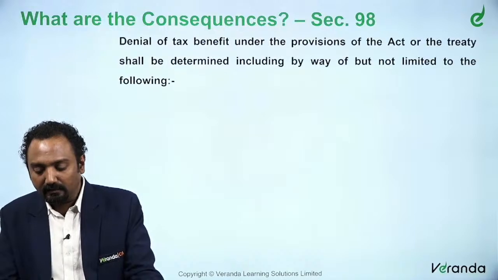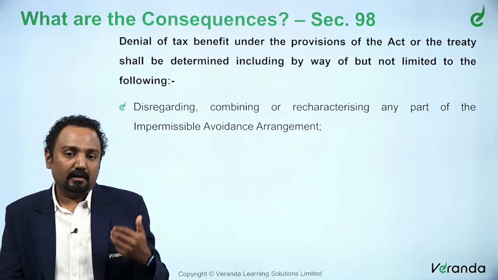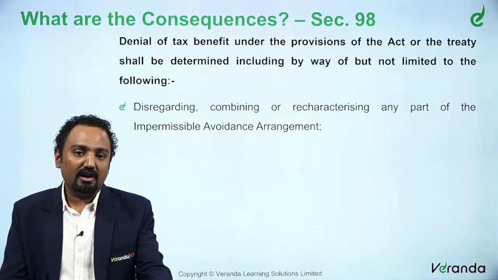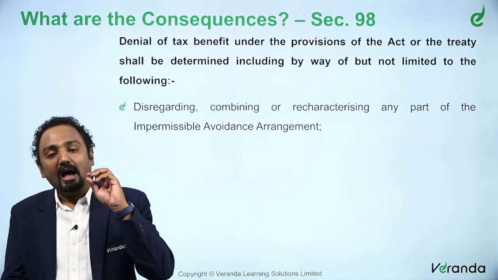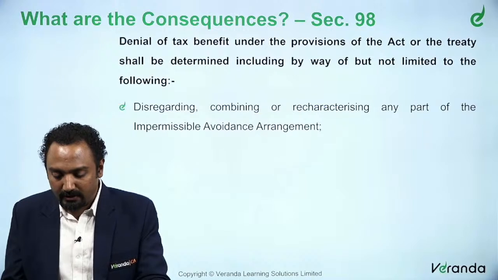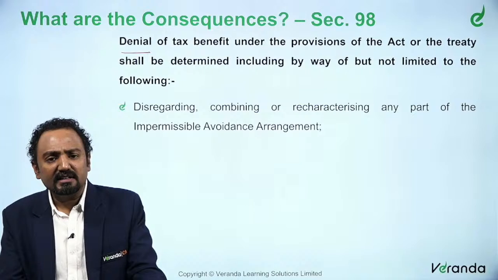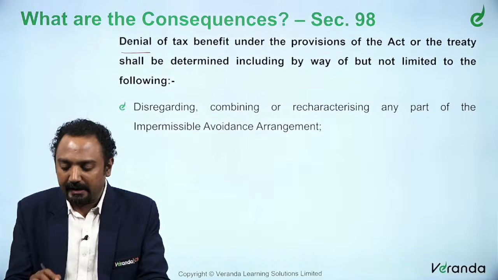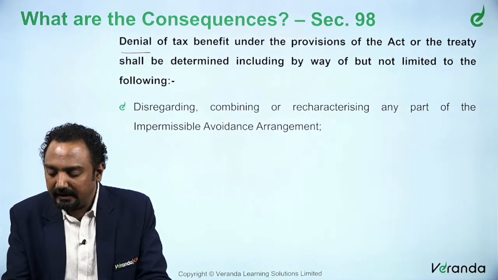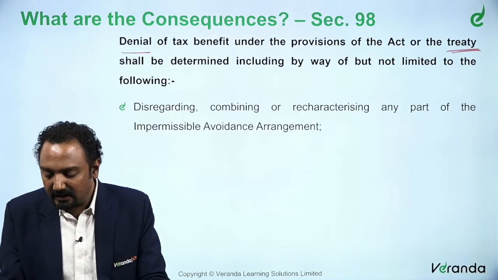So, finally, now that you know what GAAR is, what will be the consequences once someone knows that there is an agreement which will be called an impermissible avoidance? The first thing is denial, right. Of course, the intention is the tax benefit. So this tax benefit is completely denied, under the provisions of the Act or the treaty. So the denial of tax benefit could be either under the Act or the treaty itself.